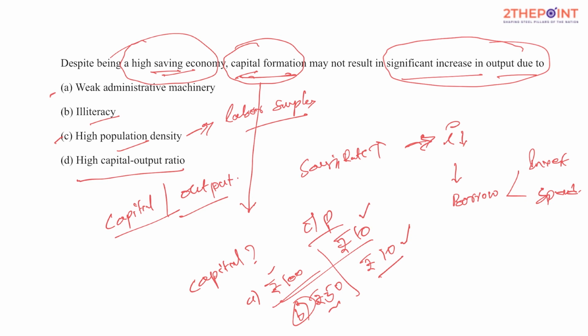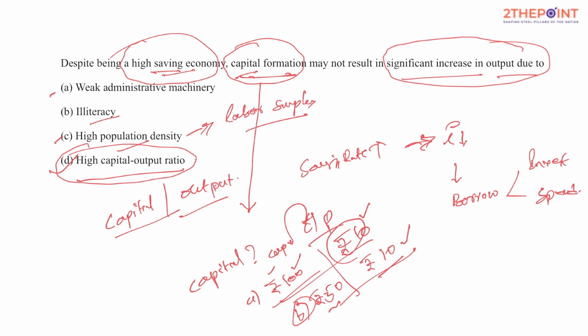So in this case, the capital you are using to produce a certain amount of output is much higher compared to what your competitor is doing. This inefficiency in production of goods and services might result in a fall in your output. Out of all these 4 options, the last one explains every problem. The reason why the capital required to produce output is high may be bad administration, maybe you don't have enough resources or enough technology to transform goods and services better, maybe you are going for excessive labor intensive production where you have better alternatives, isn't it? So option D happens to be the most appropriate, because this explains everything.